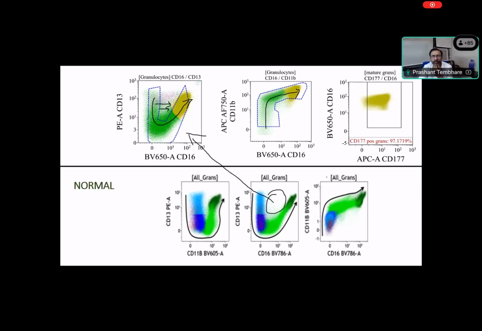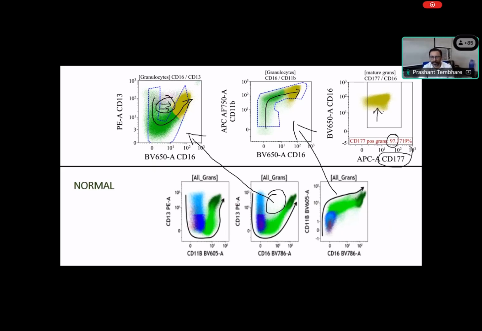Here, this is the plot. When you compare this and this, it's not clear. There are some cells showing normal maturation, and some small components showing abnormal maturation. In peripheral blood we see only normal, because this component is predominantly present in the bone marrow. We do not see significant abnormality with this population, but we see abnormality here, and there is overexpression of CD177. You can see some overexpression.